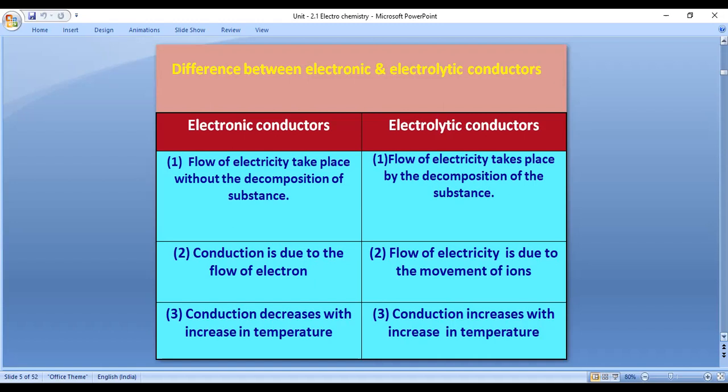And here one more point for the electronic conductors: conduction is due to the flow of electrons.